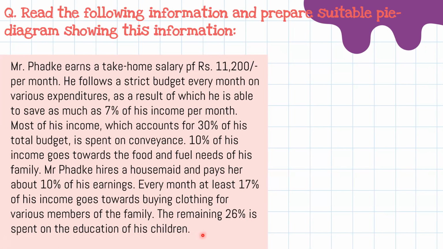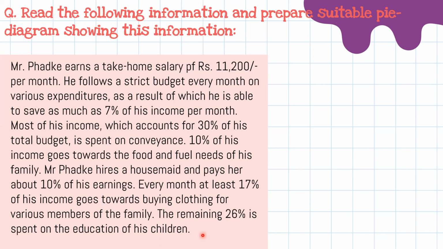Students, after reading this passage, we come to know that it is all about Mr. Fadke's monthly expenses. Whatever salary he gets, that means 11,200 per month, and how he spends this salary on the various things given in the passage. So now we have to draw the pie chart showing how much percent of his income he spends on a particular thing.